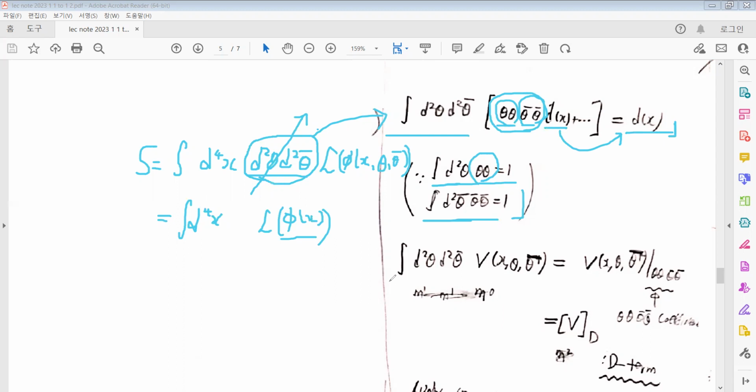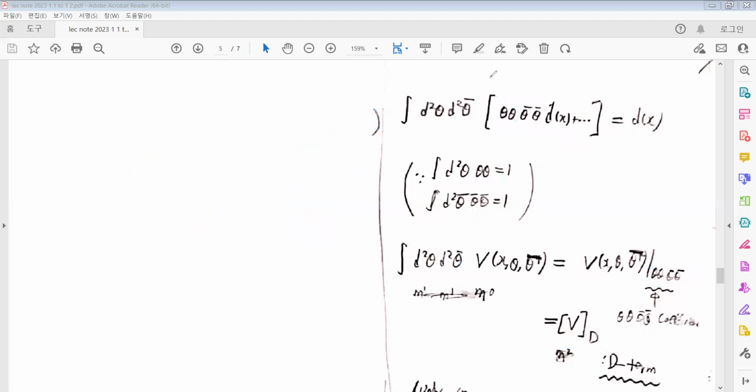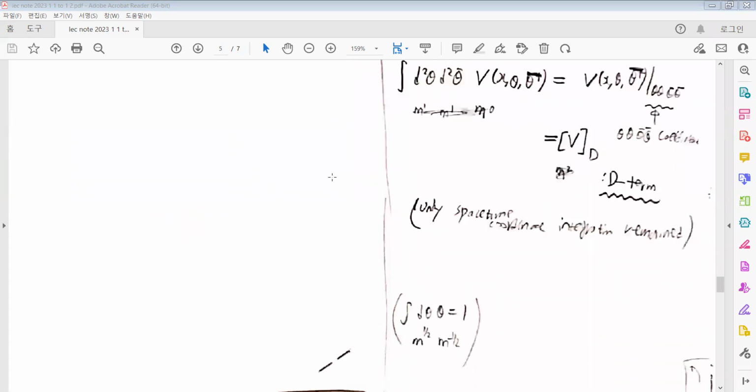If we integrate a vector superfield over d²θ d²θ̄, the coefficient of θθ θ̄θ̄ of the vector superfield will turn out, and it is called the D term. We find this D term because the θθ θ̄θ̄ coefficient of the vector superfield is invariant under the supersymmetric transformation, since it transforms as a total derivative.